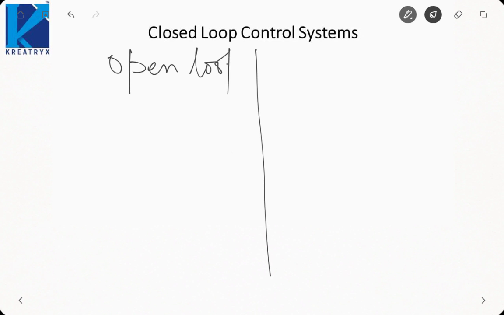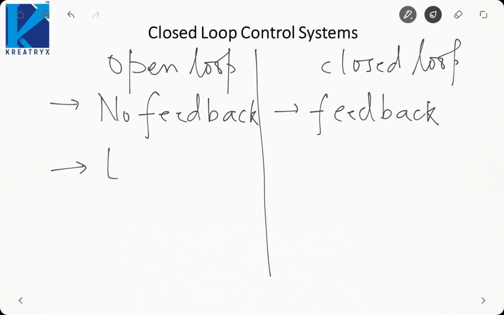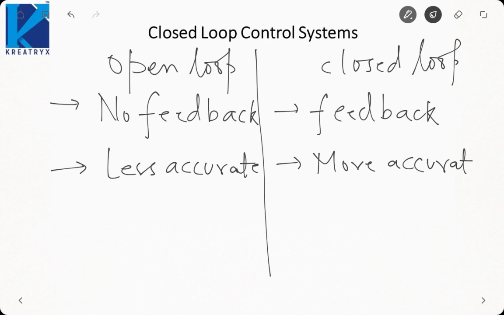In open loop, what we saw is no feedback, and in closed loop there is some feedback. Open loop is less accurate, closed loop system is more accurate.